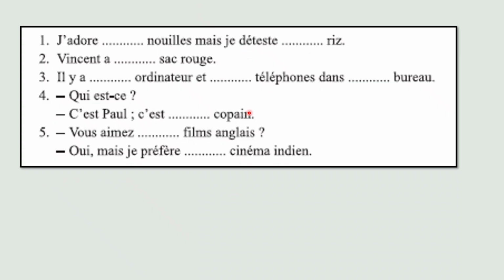So here you have words. Remplissez maintenant avec les articles. Use the correct article. First one, you have the word adore. You have the word déteste. At once your mind should say preference. Preference means definite. So you have les, because this is plural. This is the word for noodles. And this is rice. Rice in French is masculine. Les, le. Why definites? Because of the verb adore and déteste.